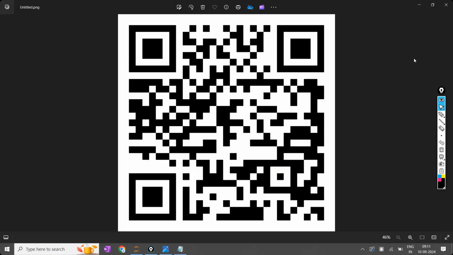This is not the payment QR code. Don't open PhonePe or Paytm or something like that. It is a normal QR code, just open your camera and scan that.